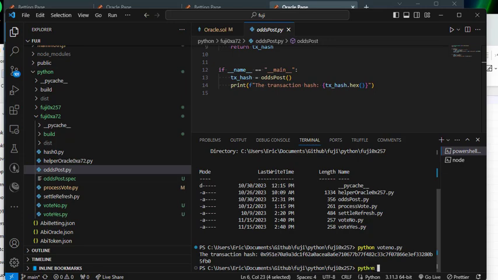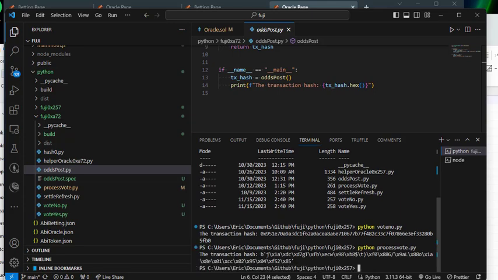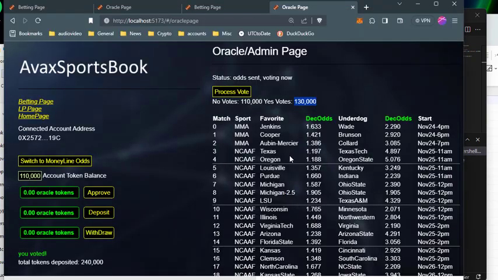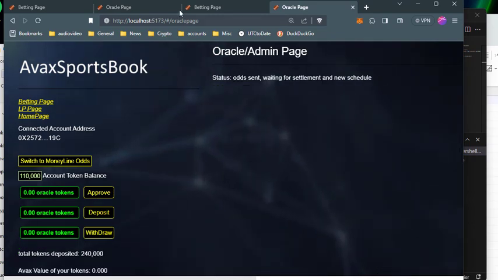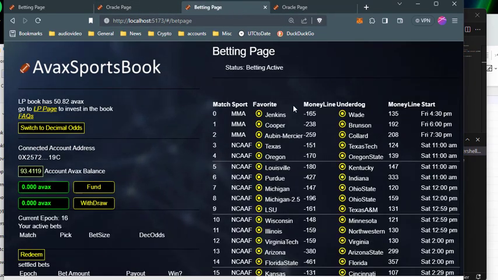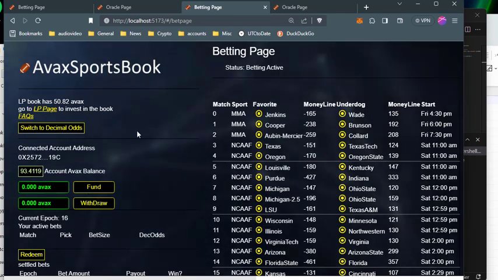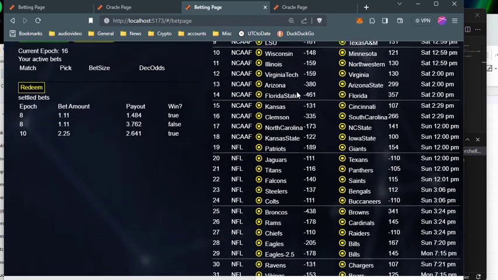So I'll just do Python process vote py, and now boom, it'll send, and if I go back here, it'll just say probably done. It'll process, oh, there it goes. So then I can show up and, see, now all the odds are in there and people can start voting. Betting is active, and you can bet on any of these things. So that's how you get it. It's an Oracle, get it into the data. That's what it looks like.